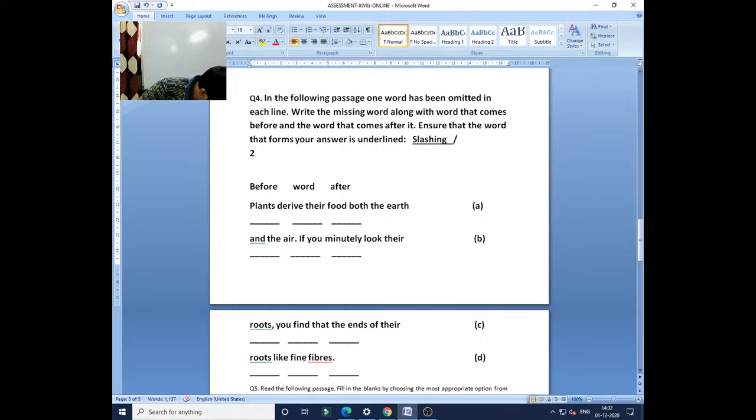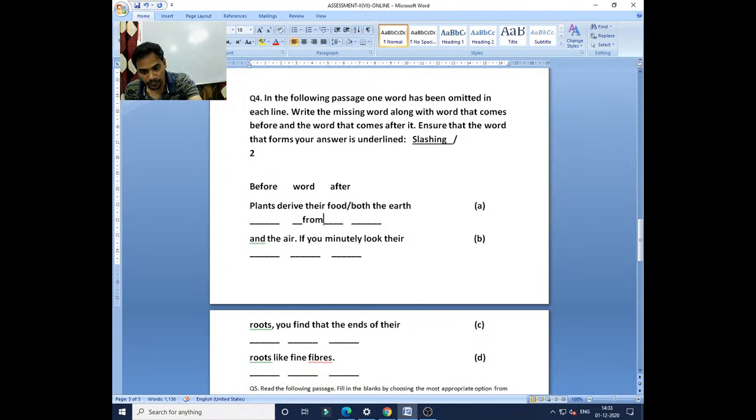So after the missing one, yes Aditi, somebody has written very well. The actual word missing here is one preposition. Plants derive their food from... after food the slashing should be given. After food there is one word missing, and the missing one you have to write in the middle. So it should be from.